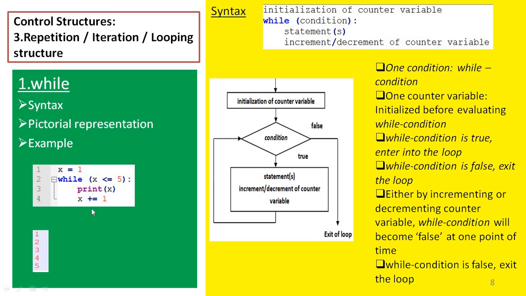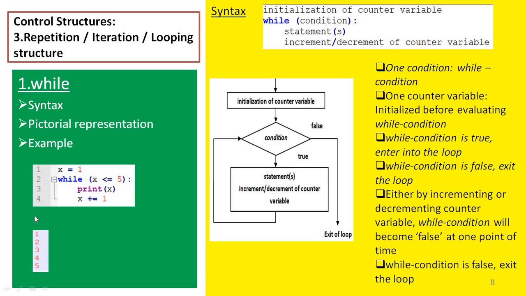For example, in this program, we have 4 lines of code. The first line is the counter variable initialization. Value 1 is initialized to the counter variable x. Then we have the while condition in the second line. The condition is x is less than or equal to 5. If it is true, then we enter the loop. Inside the loop, we have 2 statements. The first statement is for printing the value of x. The second statement is incrementing the counter variable by 1 at a time.